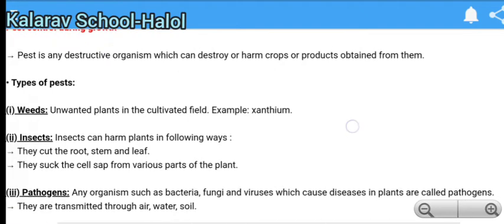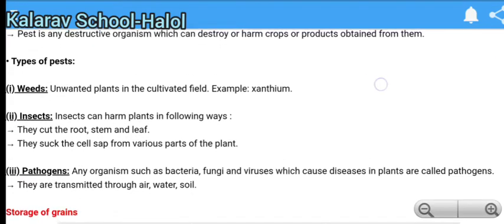So, what are weeds? Weeds are the unwanted plants in the cultivated field. As you see, there are a number of plants which grow along with the crops. These unwanted plants take up the nutrients from the soil which are essential for the crop. So there is competition between the weeds and the crop for the nutrients of the soil. So we remove the weeds from the soil so that the main crop gets the major amount of nutrients. Unwanted plants are called weeds. For example, xanthium.